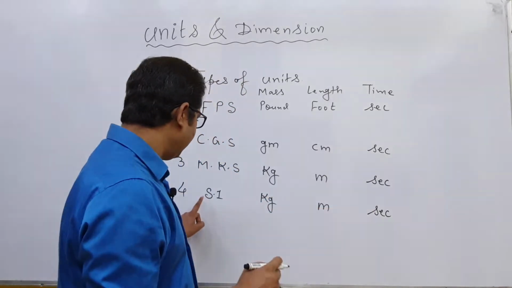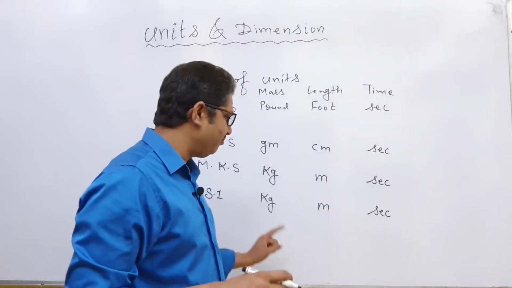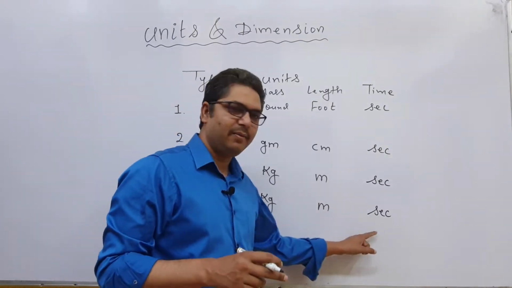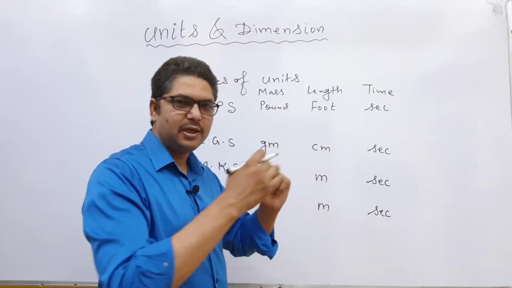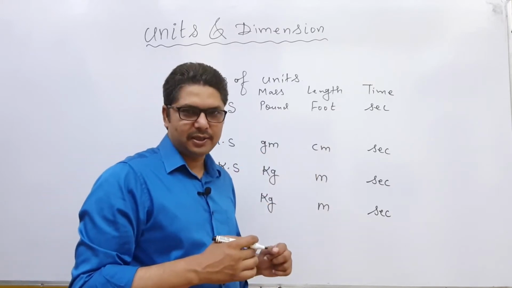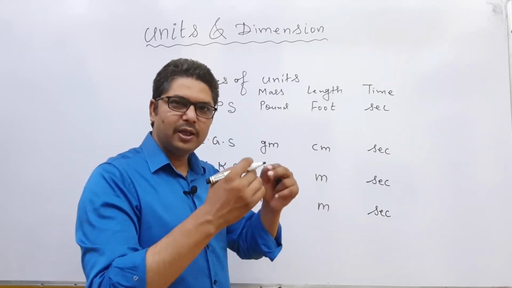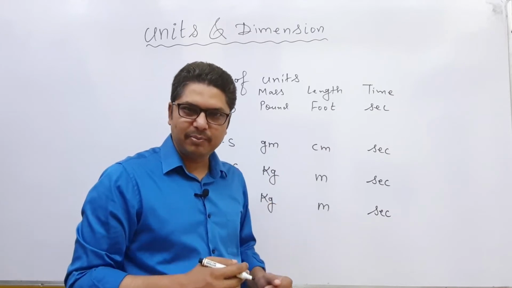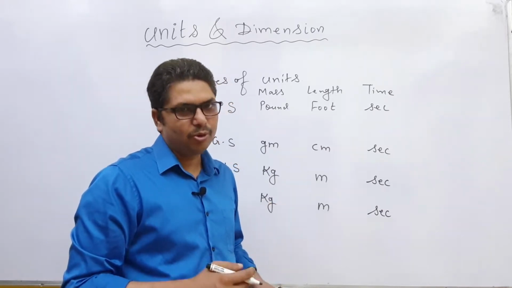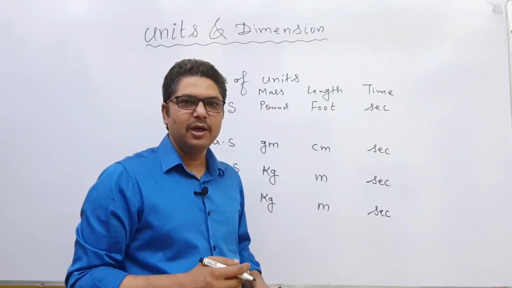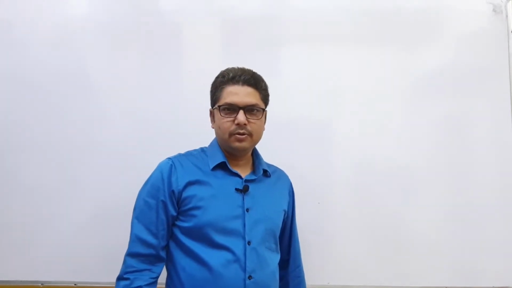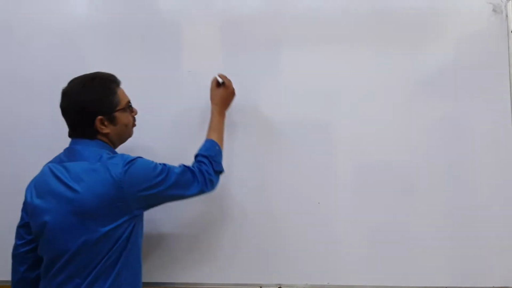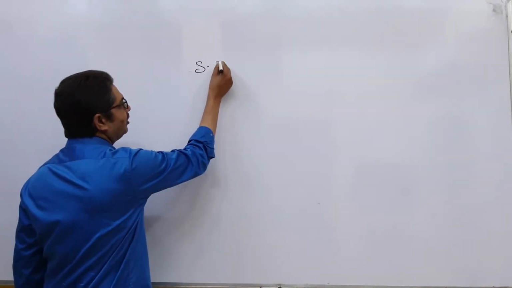But in SI system we have mass, length and time plus 4 other units as fundamental SI and 2 other units as supplementary SI. So now you are going to learn SI system.